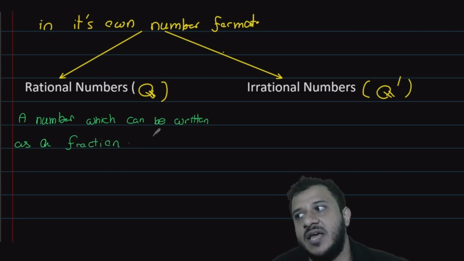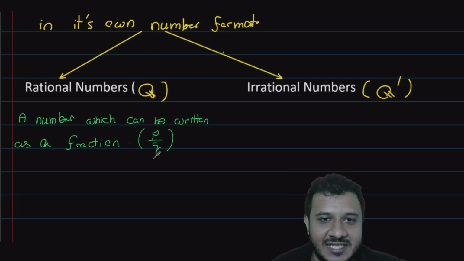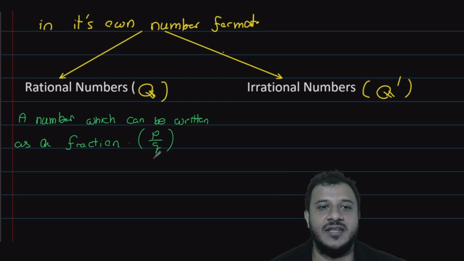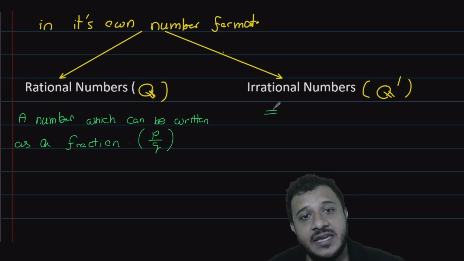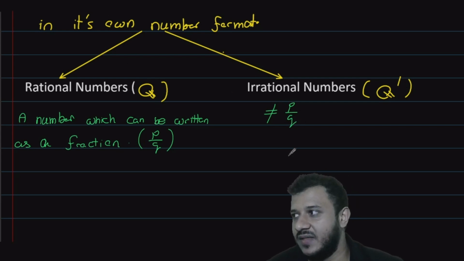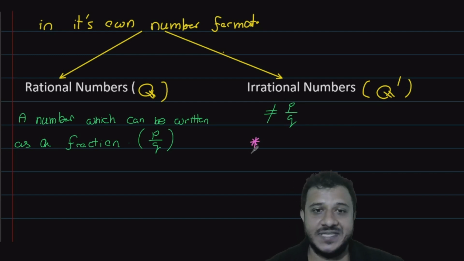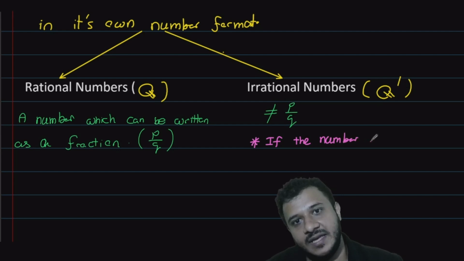Any number which can be written in P over Q format, that means with a numerator and a denominator, is known as a rational number. Then an irrational number means what? A number which cannot be written in the P over Q format, or cannot be written as a fraction. What are these numbers? The easiest way to investigate whether it's an irrational number is if the number is never ending.